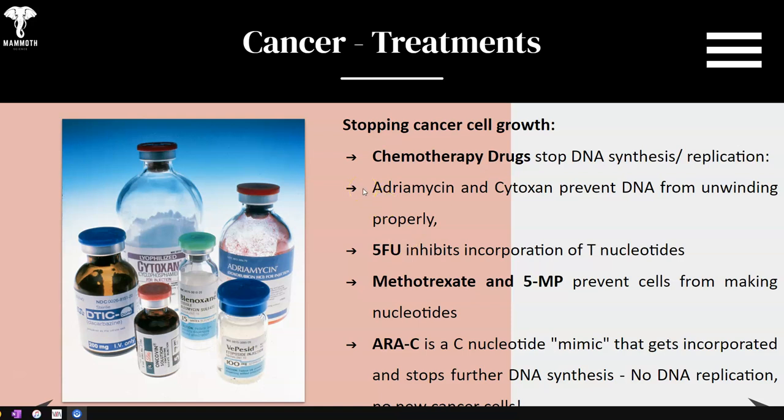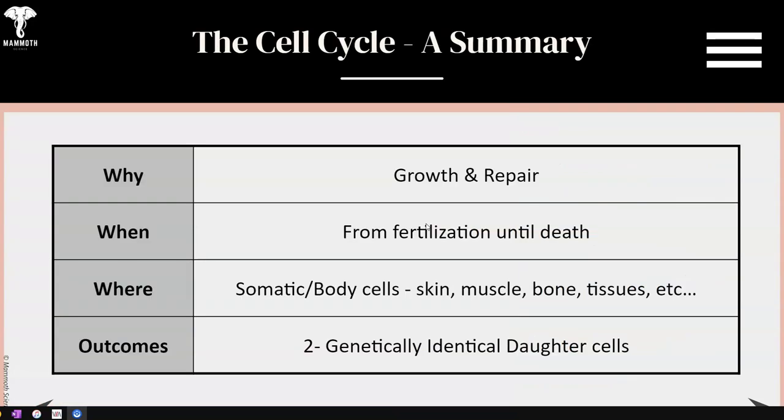How do we stop cancer? Well, there are a couple different ways. Chemotherapy drugs stop DNA synthesis and replication. Here are a few that we use for chemotherapy. Now remember that these types of drugs also kill healthy cells as well. So not only does it take care of your cancer cells, but it also affects healthy cells. That's why the side effects of these types of drugs are pretty hard on the human body during that time.